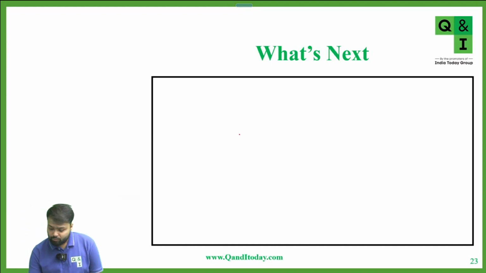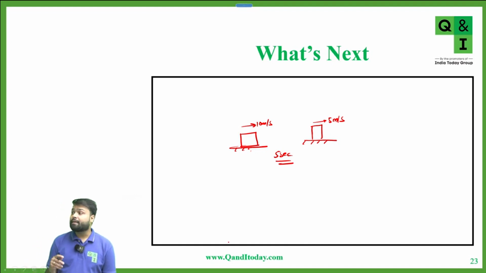Initially there is a body and the initial speed is 10 meters per second. After 5 seconds, the speed of this body becomes 5 meters per second. The time taken is 5 seconds, and it is asking about the deceleration.